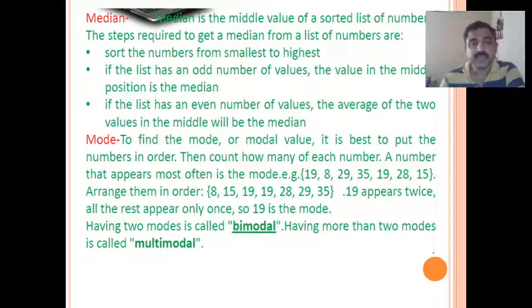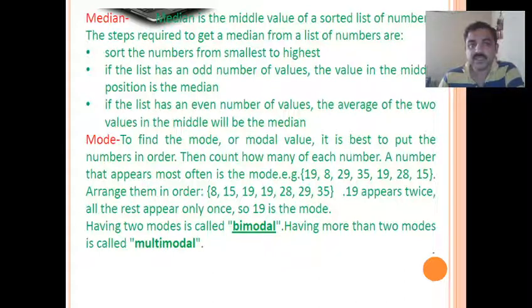Next one is median. What is median? Median is the middle value of a sorted list of numbers. The steps required to get the median from the list of numbers are: first sort the numbers from the smallest to the highest. If the list has an odd number of values, the value in the middle position is the median. If the list has an even number of values, the average of the two values in the middle will be the median.